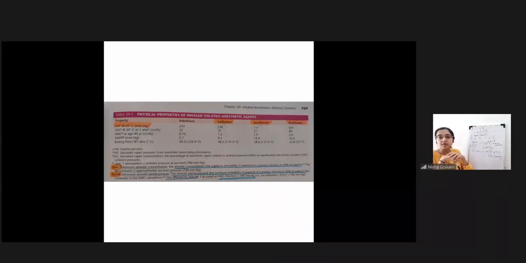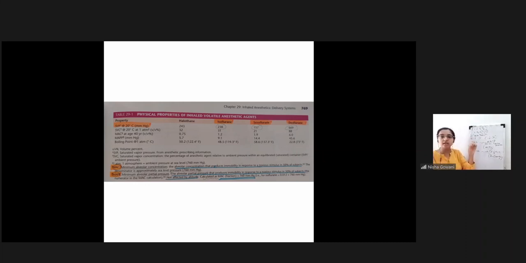In this table, the first thing which is mentioned is saturated vapor pressure, which is expressed in mmHg at 20 degrees Celsius. Now, why are we taking this at 20 degrees Celsius? Didn't I show you that graph of saturated vapor pressure? What I told you, vertically we had pressures, horizontally we had temperature. For each temperature, the vapor pressure is a specific value, right? That is what I explained to you in that graph.